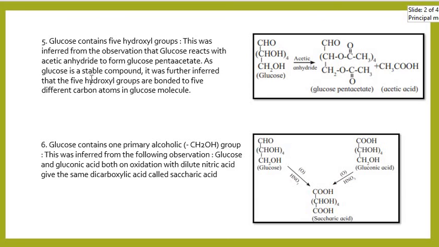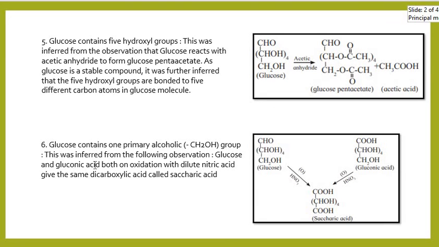And glucose contains 5 hydroxyl groups. This is concluded by the observation that glucose reacts with 5 acetic anhydride molecules to give pentaacetate, or glucose pentaacetate, which is a quite stable compound. This reaction tells us that 5 hydroxyl groups are bonded to 5 different carbon atoms in the glucose molecule. This is the reaction where 5 OH groups are turned into 5 acetate groups in the compound.